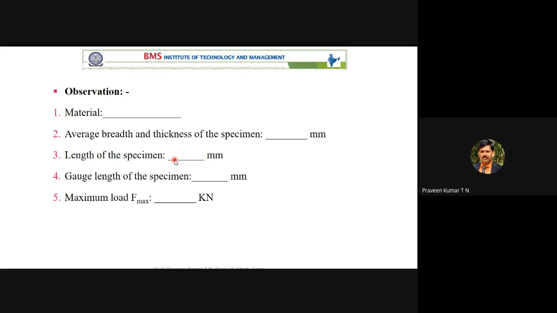We have marked 2 chalk pieces. What is the distance between those 2 points? 200 mm. The maximum load F maximum we can get from the table. That there is no need to write. So I'll give the values.